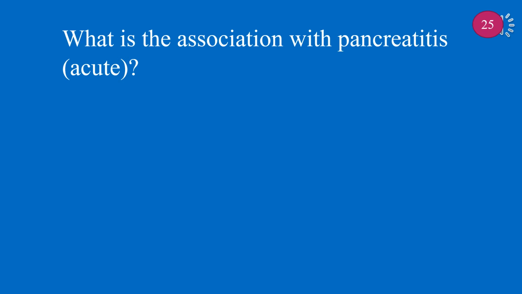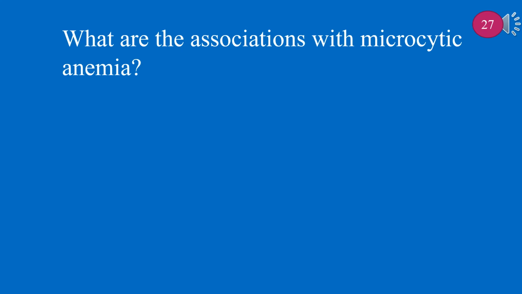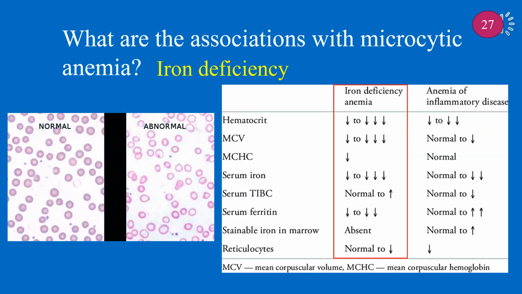What is the association with acute pancreatitis? Acute pancreatitis is associated with gallstones and alcohol. What is the association with chronic pancreatitis? Chronic pancreatitis is associated with alcohol in adults, and cystic fibrosis in kids. What are the associations with microcytic anemia? Microcytic anemia is mostly associated with iron deficiency.